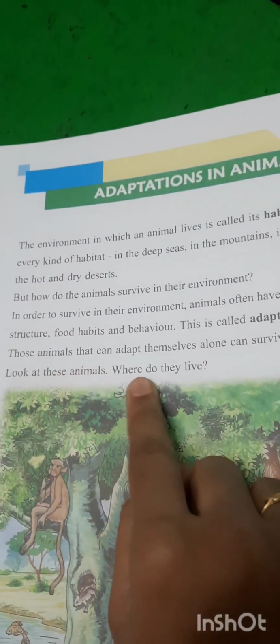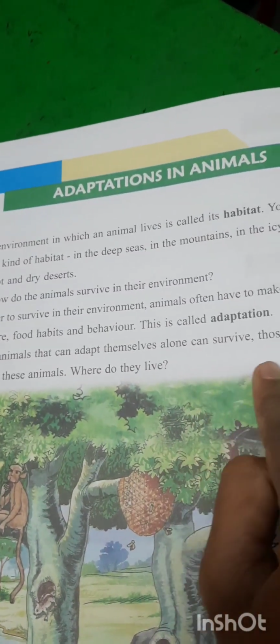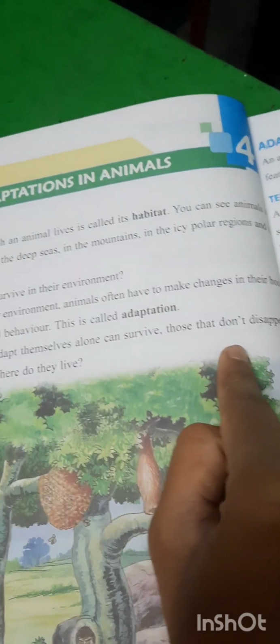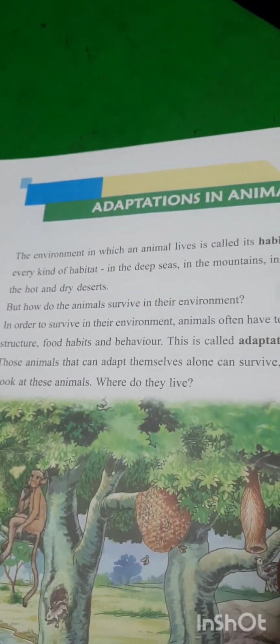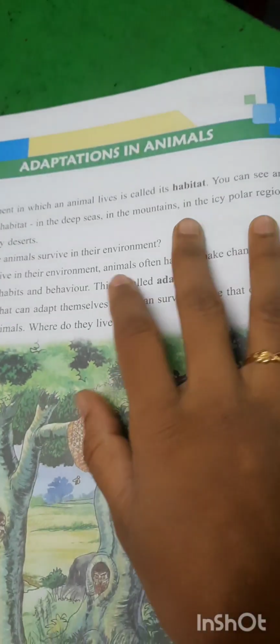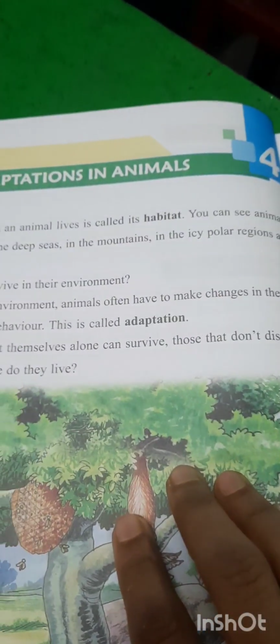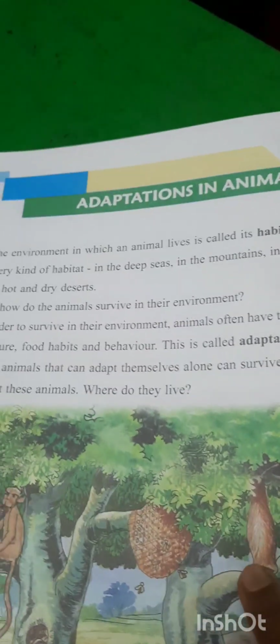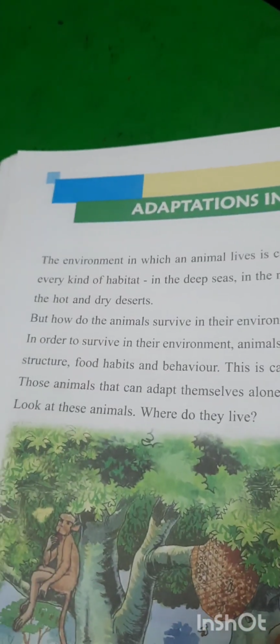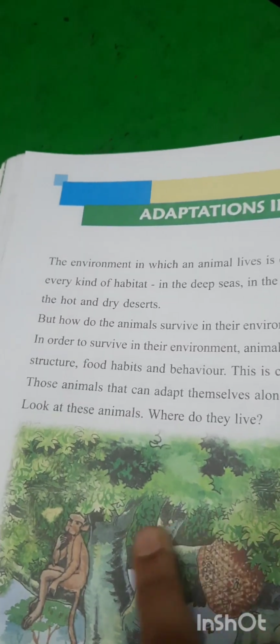Those animals that can adapt themselves alone can survive. Those that don't disappear. That means if any animal is not able to adapt to the environment, that animal will die and disappear from this earth, and only the animals that adapt themselves will survive.